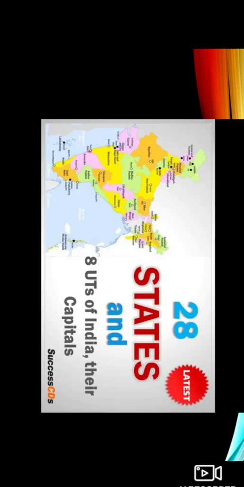How many states? Okay, as you can observe in the picture, our country is divided into lots of areas, and these areas are either states or union territories. As you can see in the picture that our country is divided into lots of areas, right? So there are in total 28 states and 8 union territories.